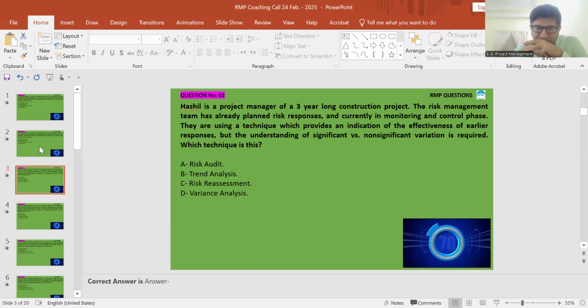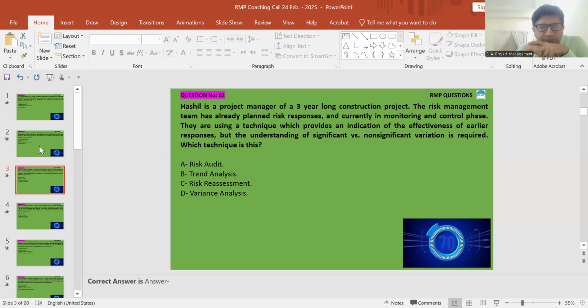Effectiveness of early responses, considering the variation, significant and non-significant. Sir, I will eliminate B and C first. Risk reassessment? One minute. You are going to eliminate B or C? C, risk reassessment. Okay, that is eliminated. Good. Now A, B, and D. Now the earlier responses and variation.